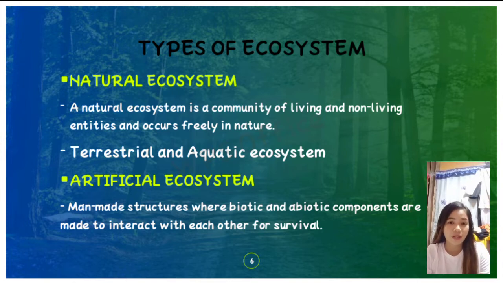The second type of ecosystem is the artificial ecosystem, which is a man-made structure of biotic and abiotic components that are made to interact with each other for survival. It is not self-sustaining and can perish without human help. Examples of this artificial ecosystem include aquariums, agricultural fields, and zoos.